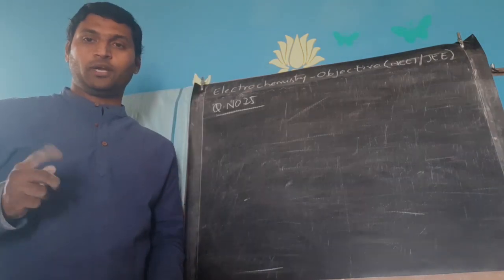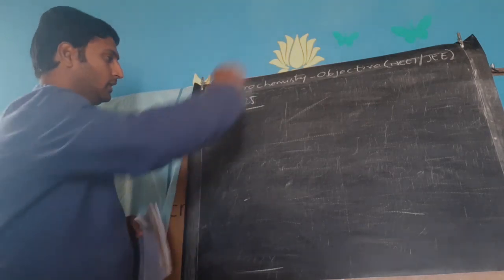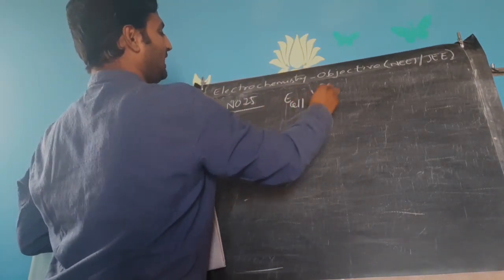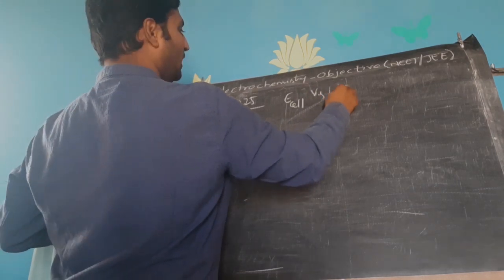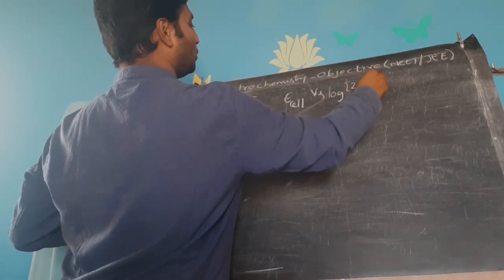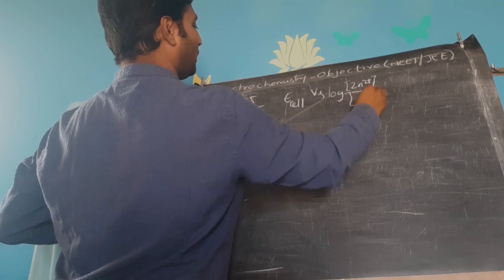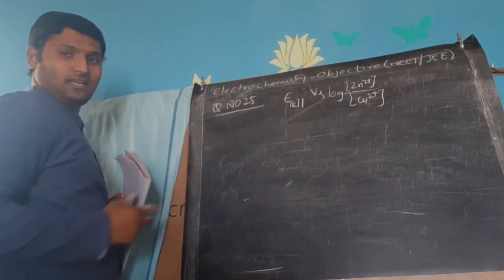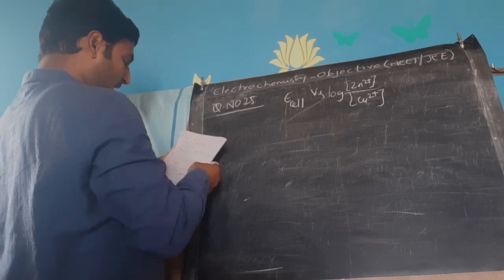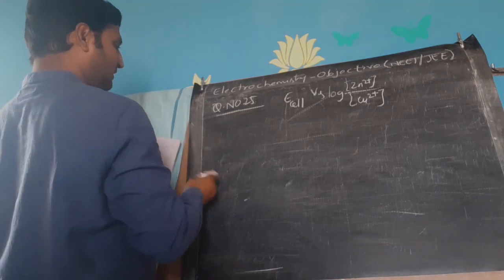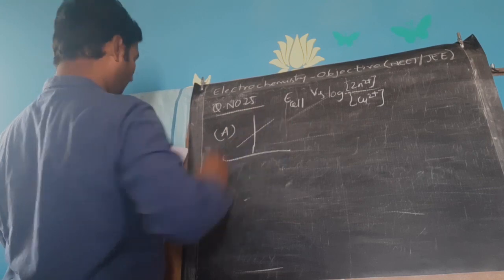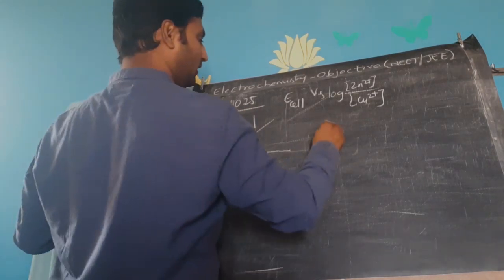Now, moving on to question number 25. See, he is asking you to draw a graph for E cell versus log of zinc 2 plus concentration by copper 2 plus concentration in case of Daniell cell. It is pretty clear here. Now he has given you 4 kinds of graphs. Option A was a graph sloping upwards, positive slope he has given.